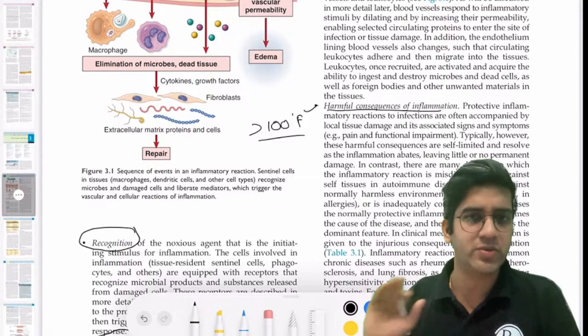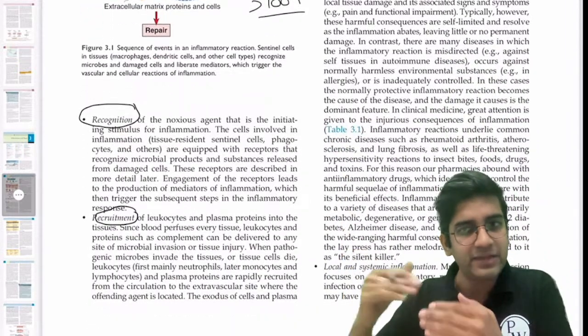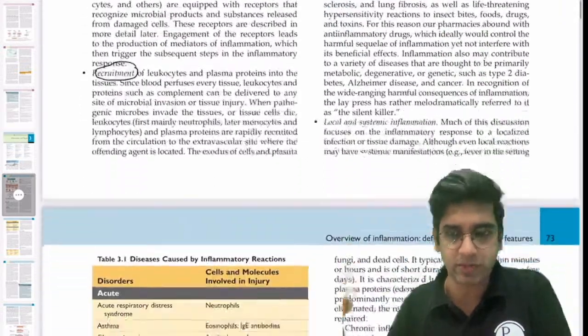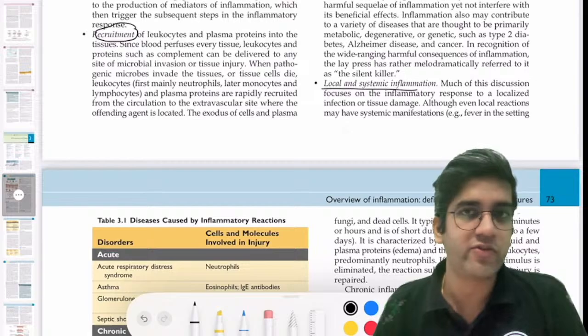Inflammation will have harmful consequences for sure, right? We already know quite a few of them, and Robbins has listed it here. We'll read them in different parts of the topic. The harmful consequences can be both local and systemic. That's why the cardinal signs of inflammation come into play.